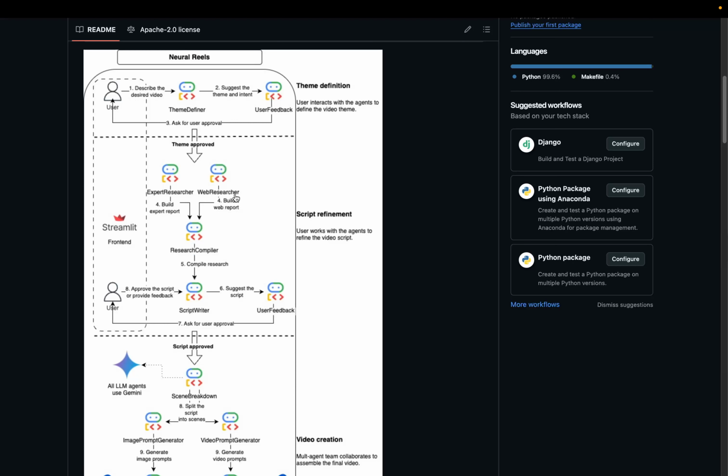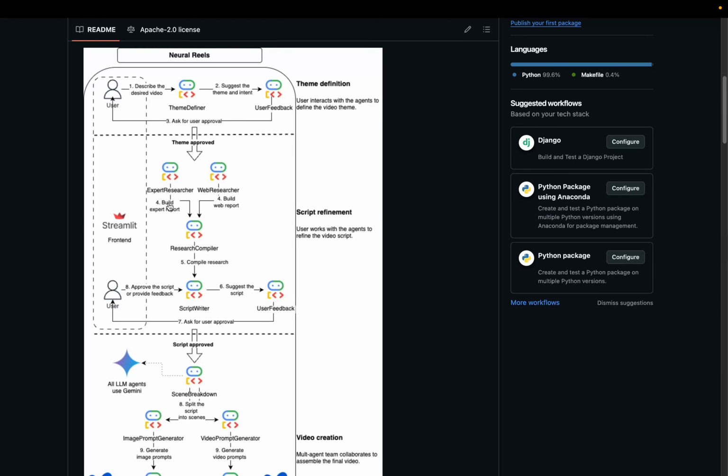But I also have another agent here that will do a web search to build a report on the theme also. And since I have a lot of information, I also added here a research compiler, which will receive the input of both of those agents and create a compiled research report based on that information. This report will be tailored for the next agent that will actually write the script.